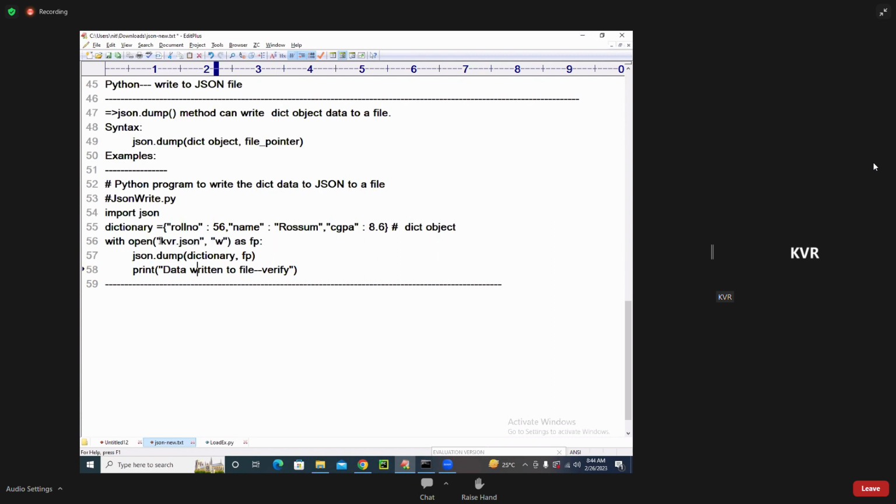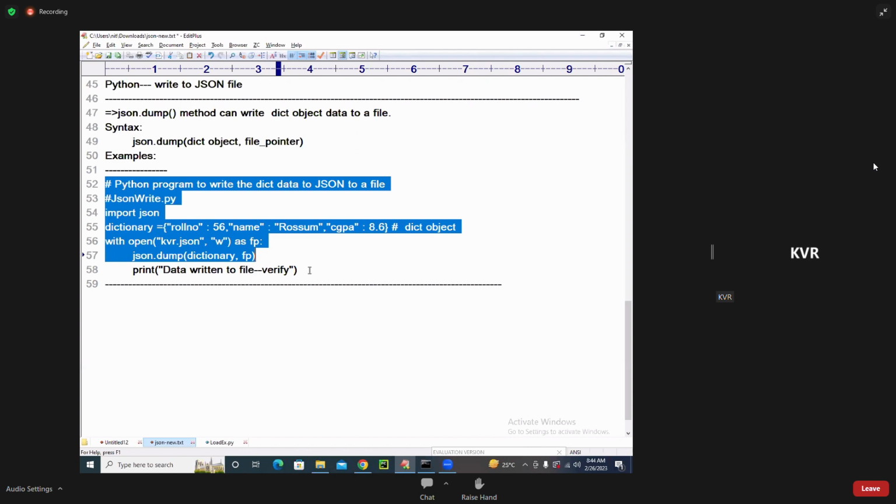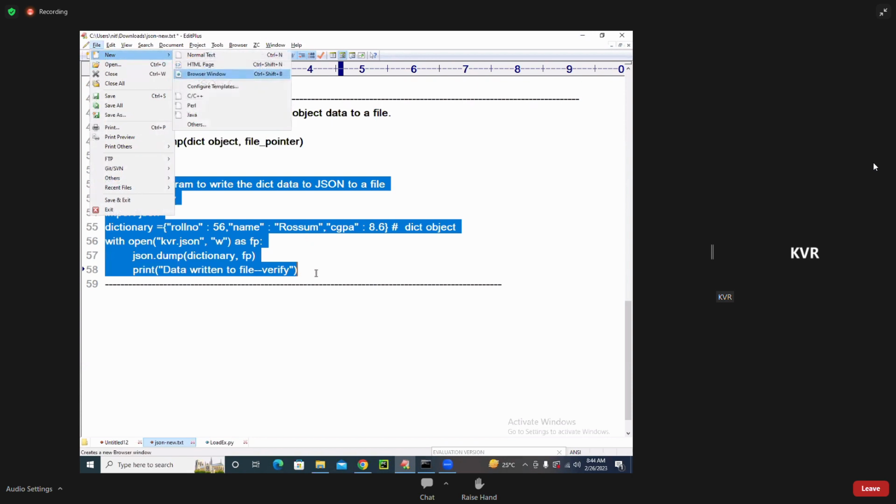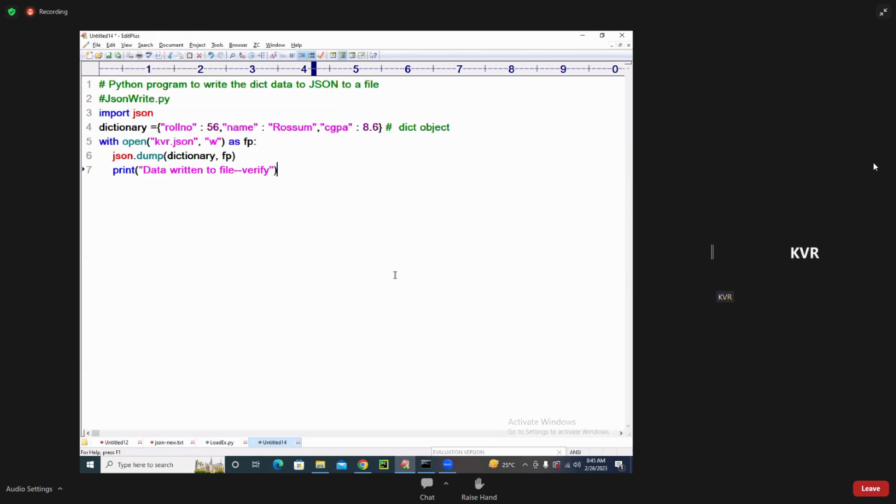json.dump of your dictionary object, comma fp. Data written to the file. Which function am I using? The dump function. So simple. Dictionary data written to the file. What is my file name? kvr.json. So write this and save this code.